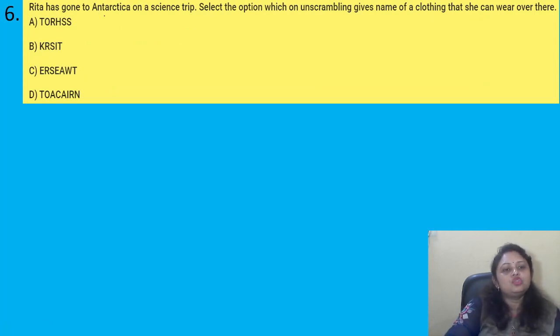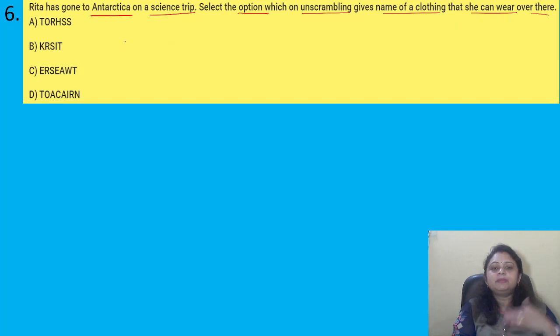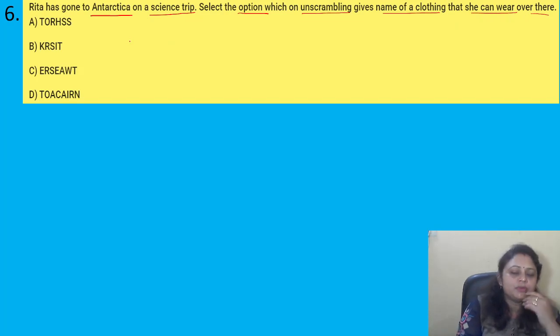Rita has gone to Antarctica on a science trip. Select the option which on unscrambling gives the name of a clothing that she can wear over there. Okay. So four options are there. See, Rita has gone to Antarctica. Right. So you know Antarctica is a very cold place. So what is Rita expected to wear? She must be wearing a sweater, right? Many letters are given, and on unscrambling, we will get sweater.